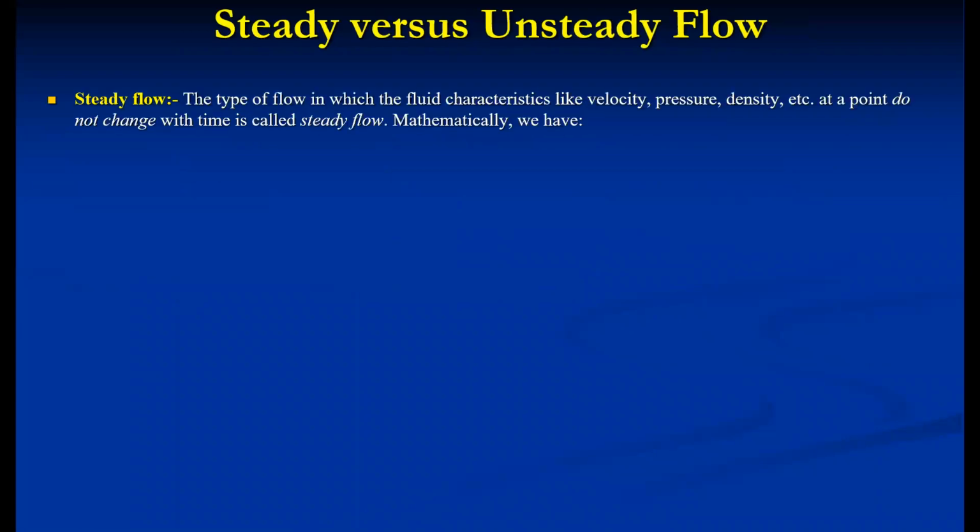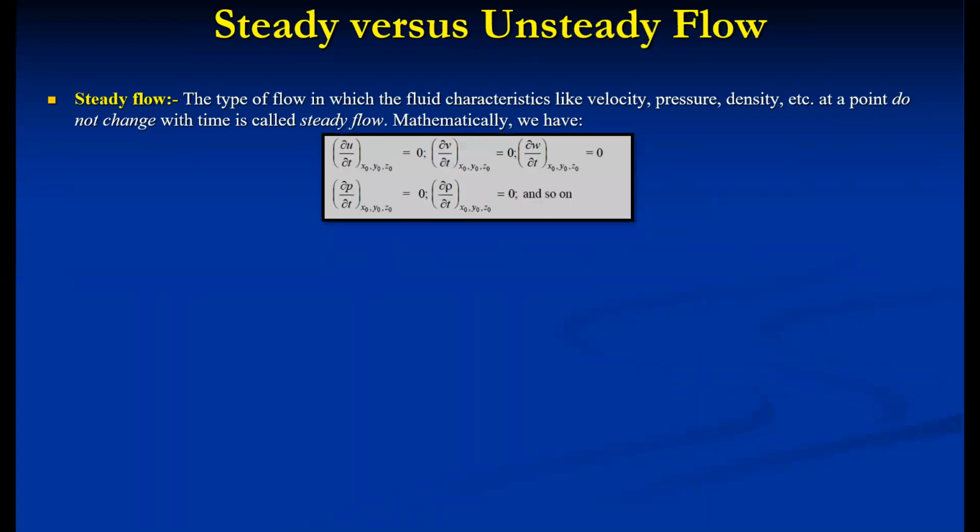When we come across a flow, whether it is steady or unsteady, how can we recognize steady flow? Generally, this is a type of flow in which the fluid characteristics like velocity, pressure, density, etc. at any point do not change with respect to time. It's called a steady flow. And mathematically, we can look at the variation of this parameter with respect to time at one particular location.